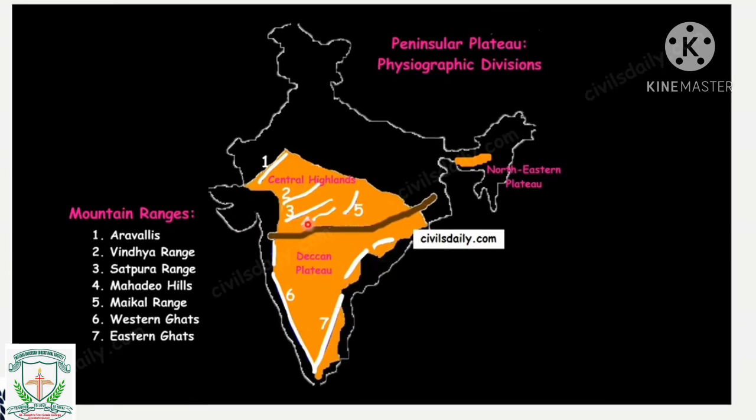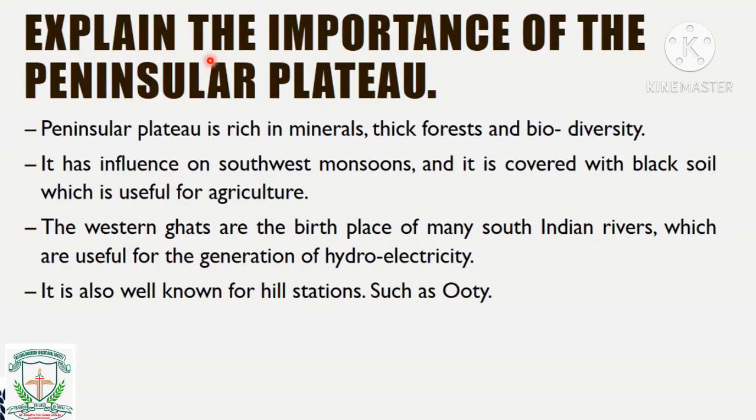The yellow portion, what you can see here, one portion in the yellow region you can expect here is the northeastern plateau also. Okay, so why is it there? Why are the peninsular plateau? Then what is the importance of this? See, the peninsular plateau is rich in minerals. They are having thick forest and biodiversity.